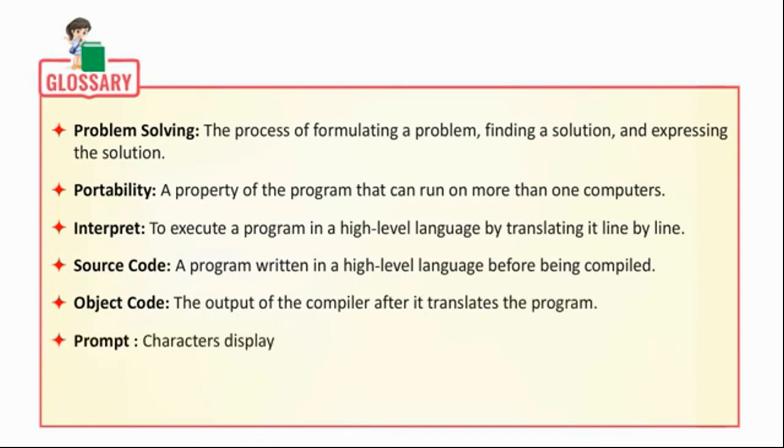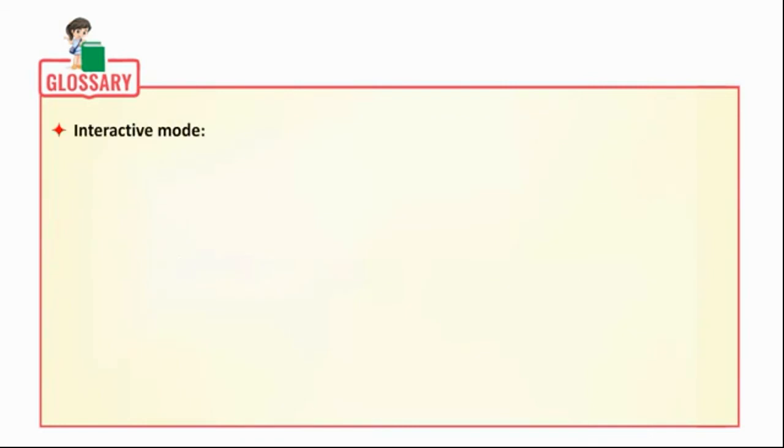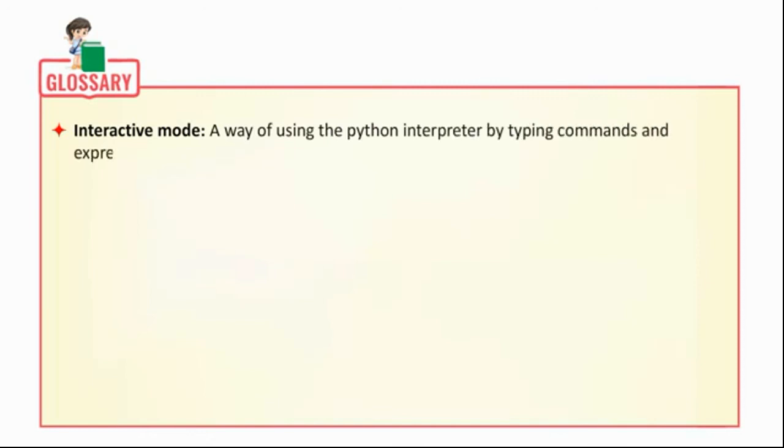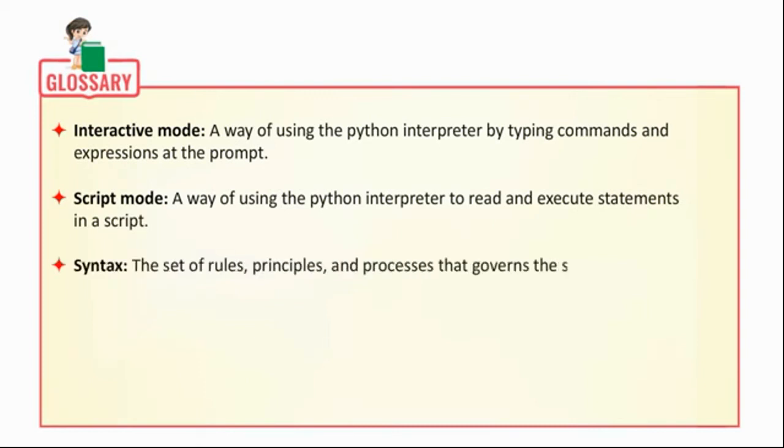Prompt: characters displayed by the interpreter to indicate that it is ready to take the input from the user. Script: a program stored in a file. Interactive mode: a way of using the Python interpreter by typing commands and expressions at the prompt. Script mode: a way of using the Python interpreter to read and execute statements in a script. Syntax: the set of rules, principles and processes that govern the structure of a program.